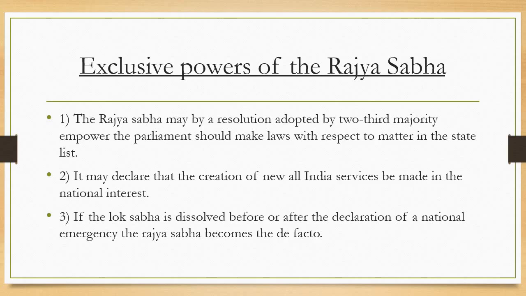If Rajya Sabha does so, parliament has to make the laws. This is a special power of the Rajya Sabha.